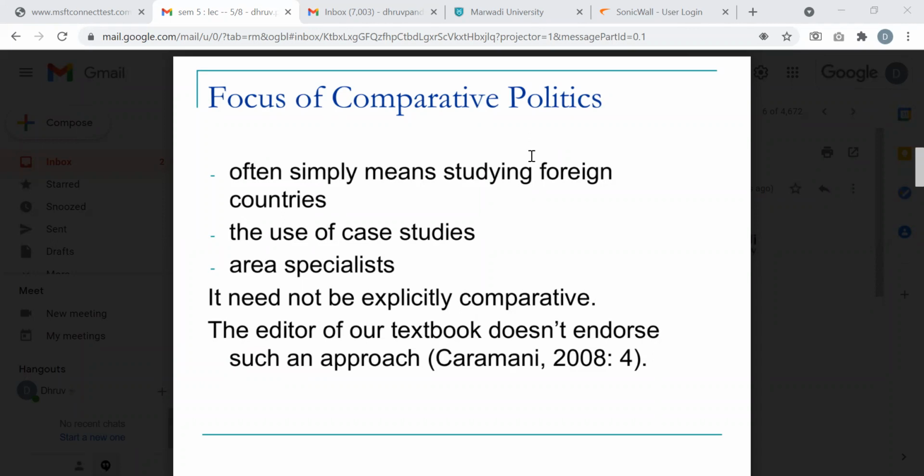Right? So "often" simply means studying foreign countries, use of case studies, area specialization that need not be explicitly comparative.